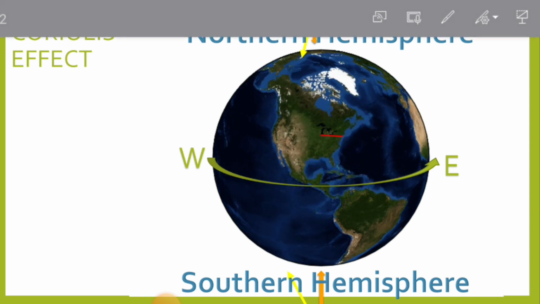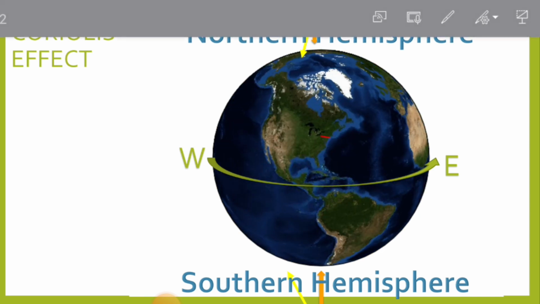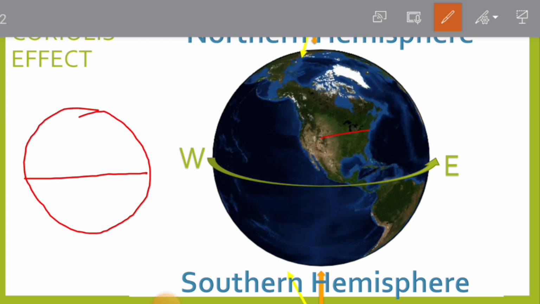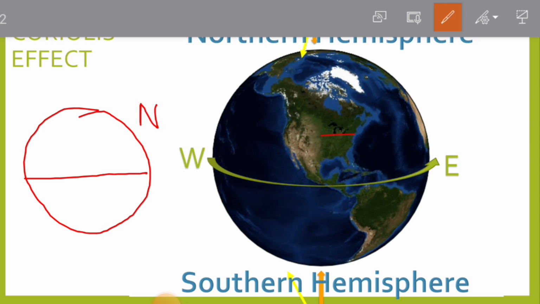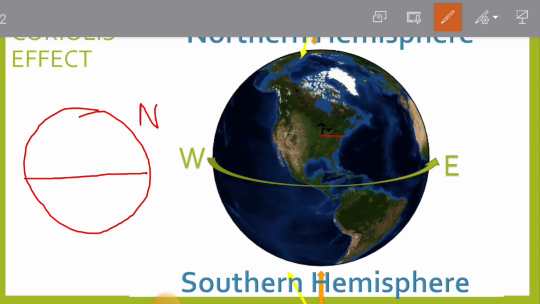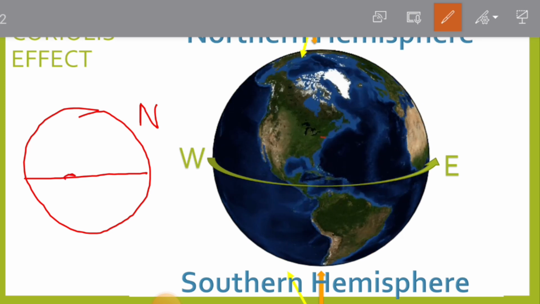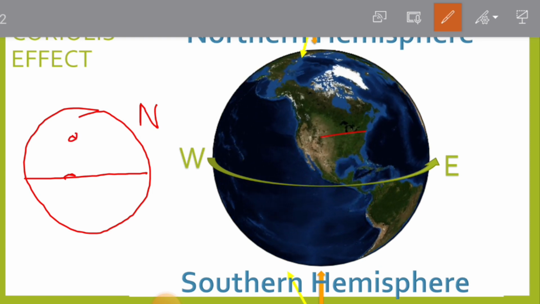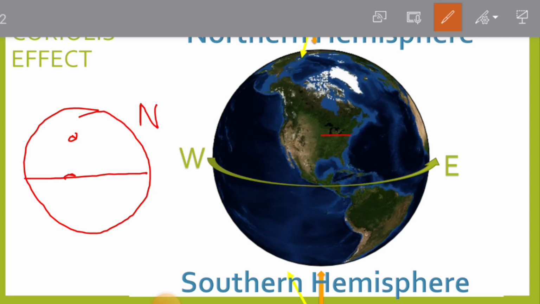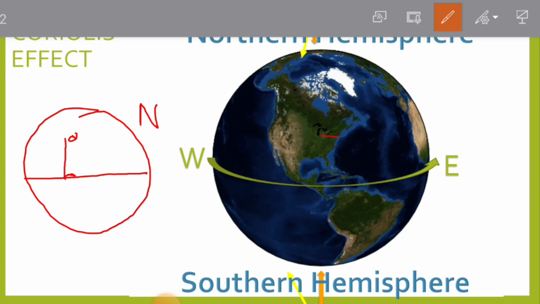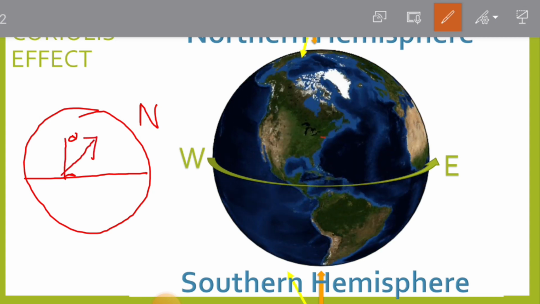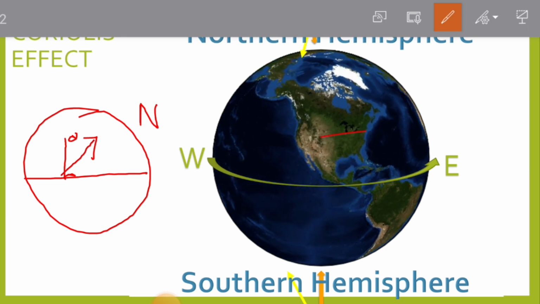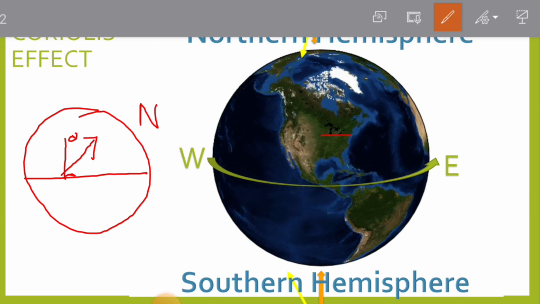Now, the Coriolis effect in the northern hemisphere. This is our earth, this is the equator, and we are looking at the Coriolis effect in the northern hemisphere. Suppose you are standing at the equator and your friend is standing in North America. If you throw a ball to your friend in a straight line, it will move to the right, because your friend is moving with the earth at slow speed and you are moving faster than this.